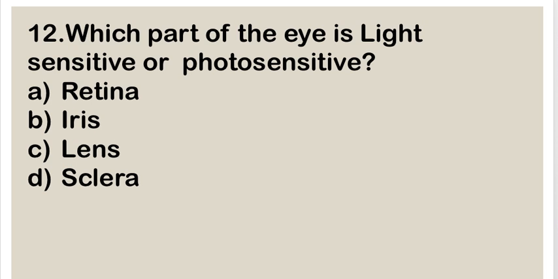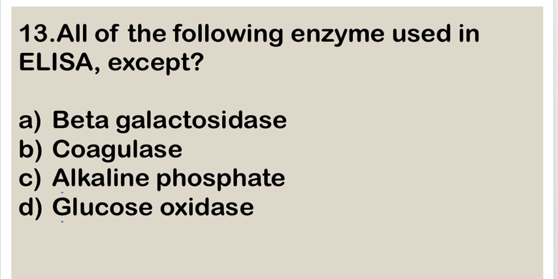Next question. Which part of the eye is light sensitive or photosensitive? A. retina, B. iris, C. lens and D. sclera. Right answer is retina. Retina is the part of the eye that is sensitive to light, or photosensitive.